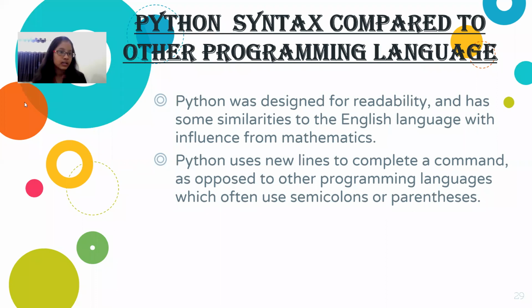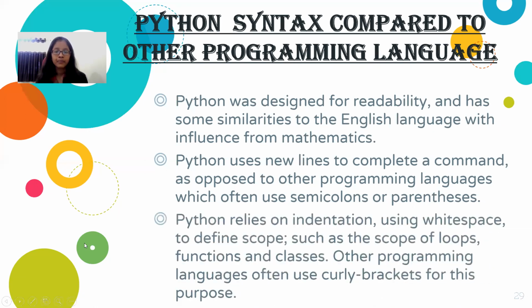Okay, that is what it's given there. Next, Python relies on indentation. Indentation means the spaces, using white space to define a scope, such as the scope of loops, functions, and classes. We're going to study what loops, functions, and classes are. At that time, I will tell you about all of these things.